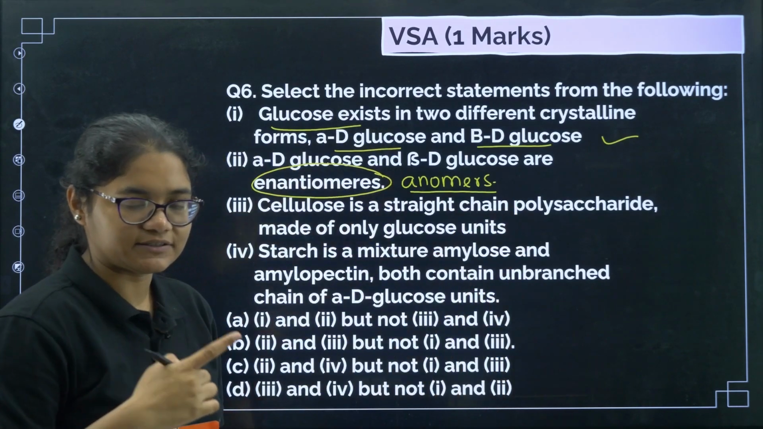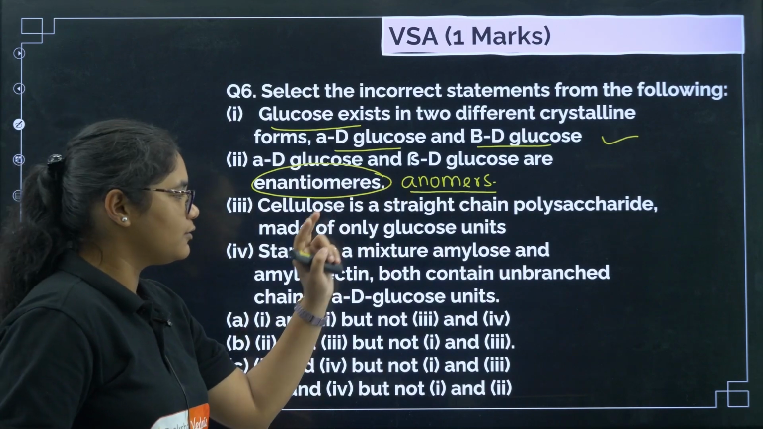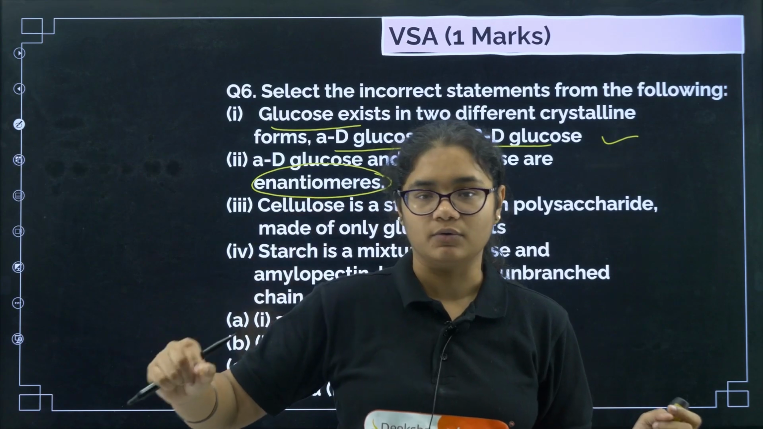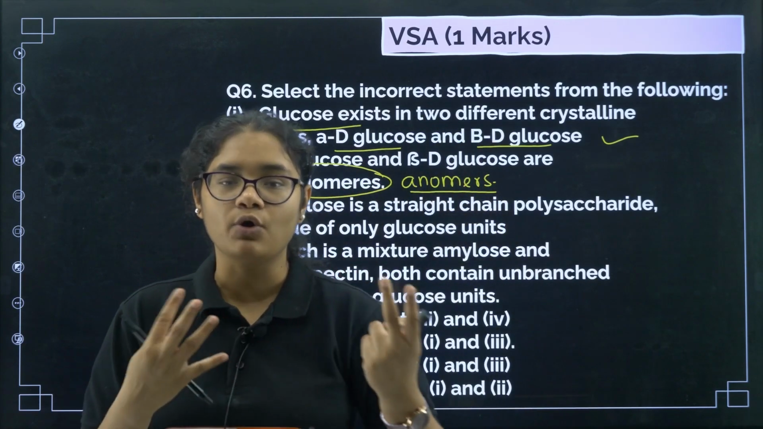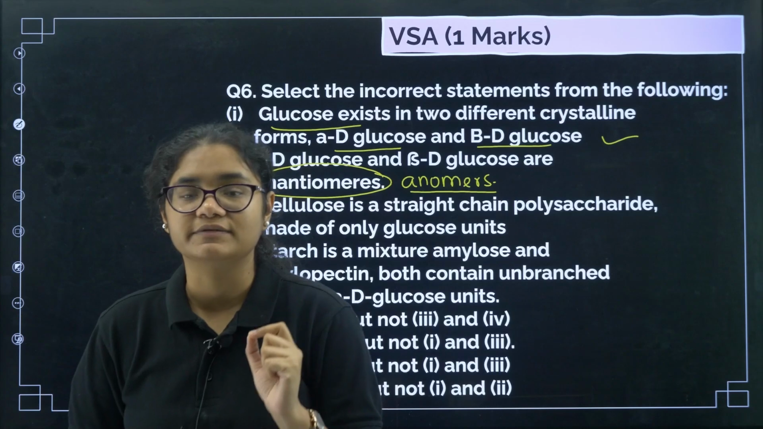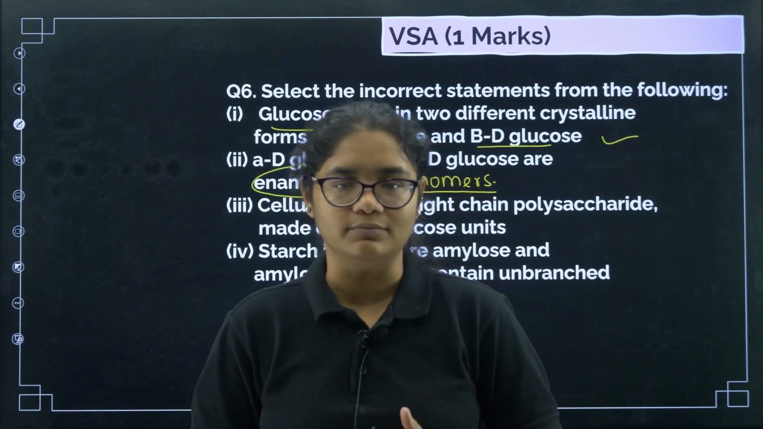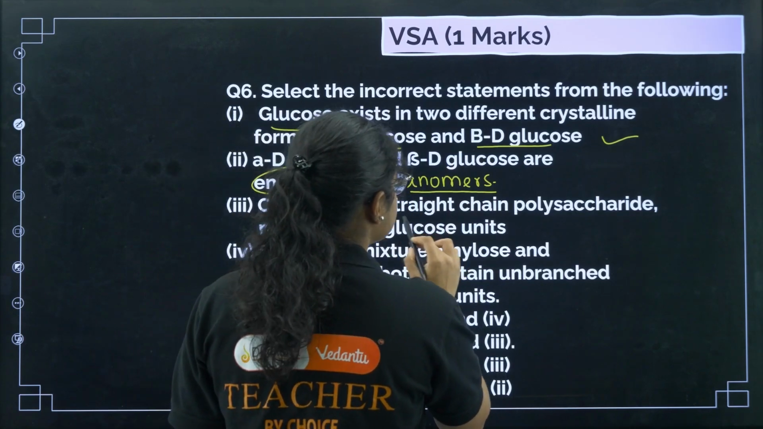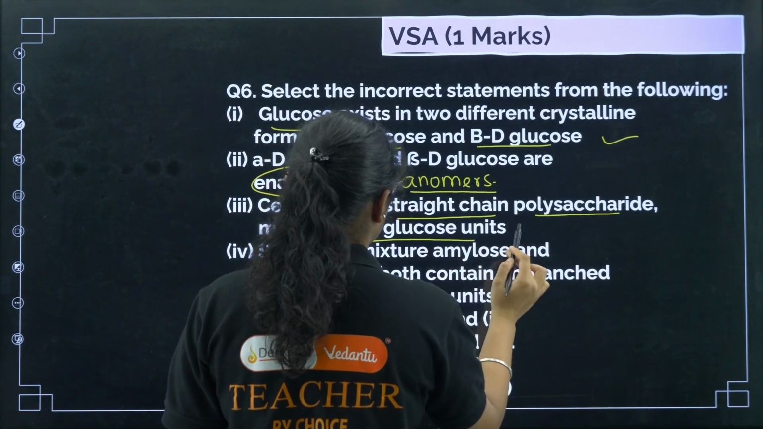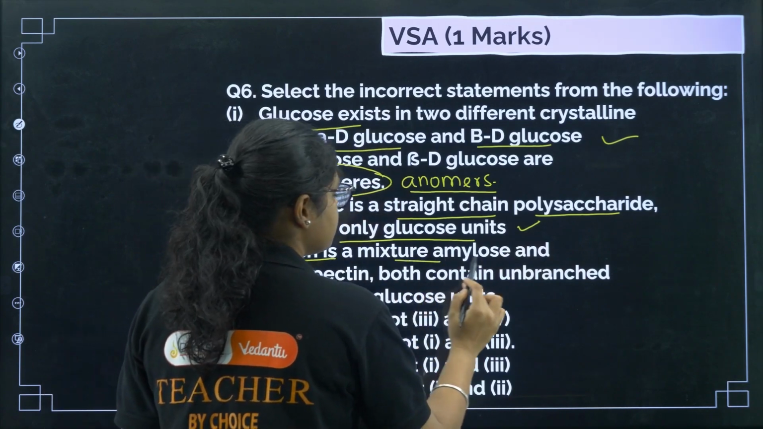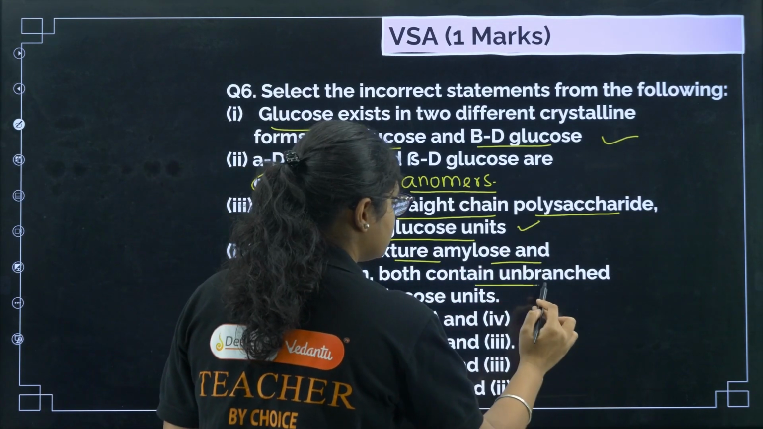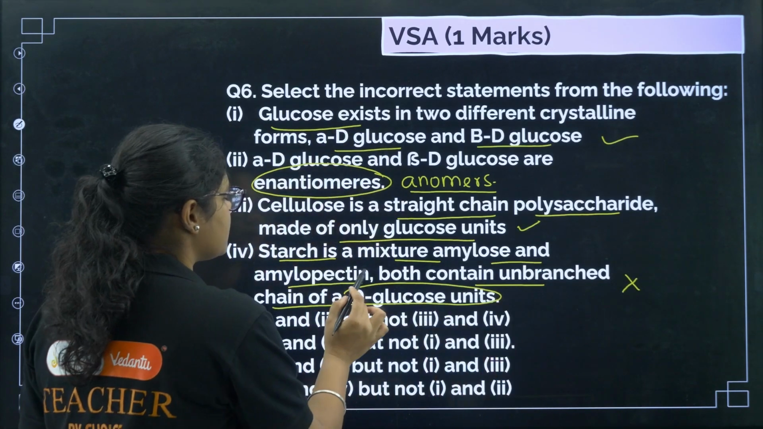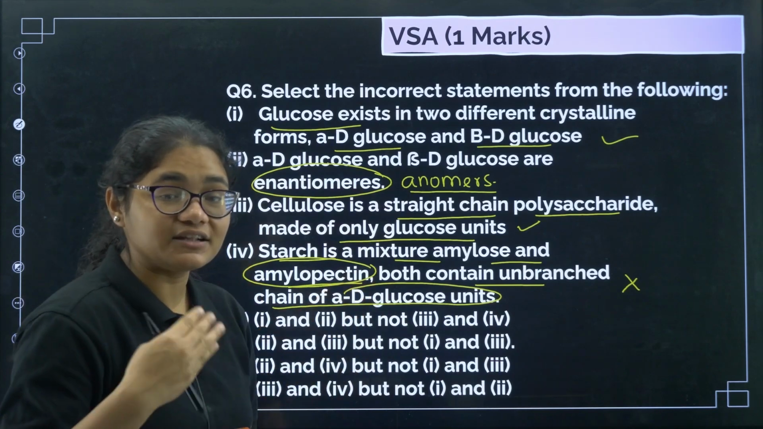We will be solving questions based on that in the 2-marker questions. But I will say what anomers means: the entire configuration will be the same, but only at C1, only at 1 carbon the configuration will be opposite. Okay, only the configuration will be opposite at the first carbon, and that is called anomers. Clear? Next, cellulose is a straight chain polysaccharide made up of only glucose units, that is also correct. Starch is a mixture of amylose and amylopectin, both contain unbranched chain of alpha D glucose units. This is also wrong. Why? Because amylopectin contains branched chains also, right?